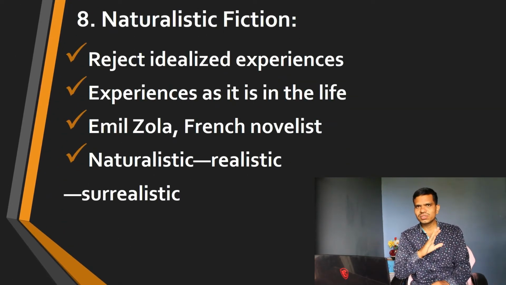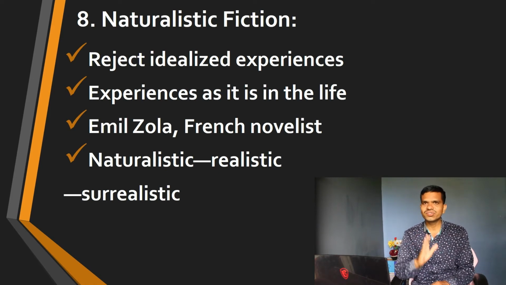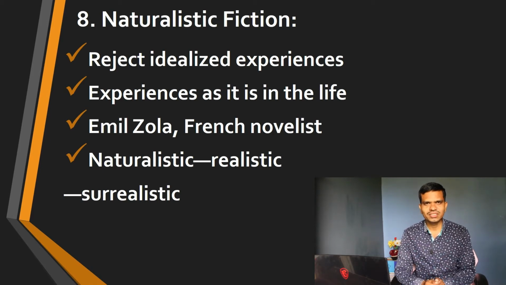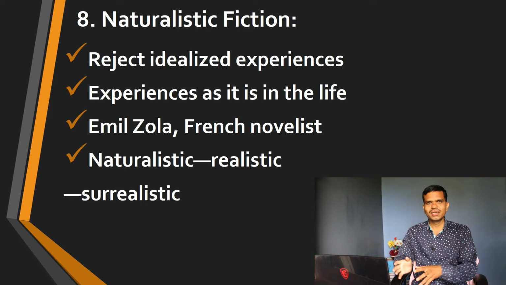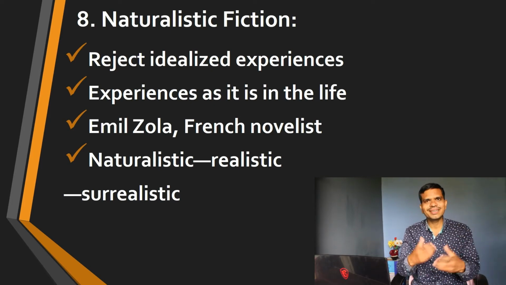Next we have naturalistic fiction. Now naturalistic fiction very simply rejects idealized experiences. Most of the time the author states ideal experiences in the novel. He states that this thing should happen, this thing should not happen. So this kind of idealistic attitude is presented, but the naturalistic novel rejects very idealistic fiction directly. For example, in India you have Dalit fiction, which rejects idealization and states the naturalistic, the real, the true sense of events, the true things in the novel or prose fiction.